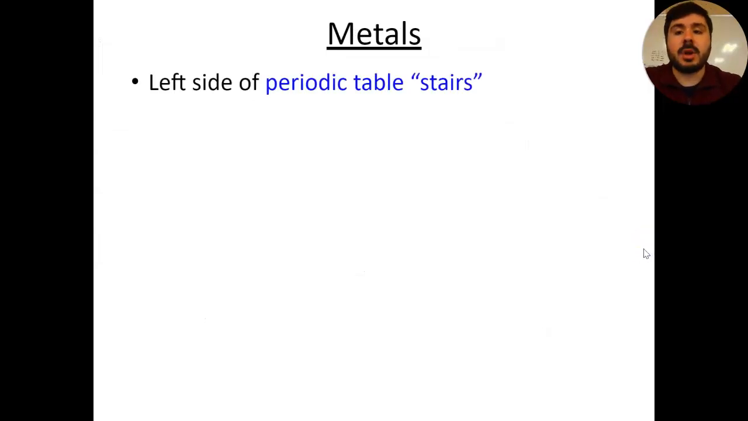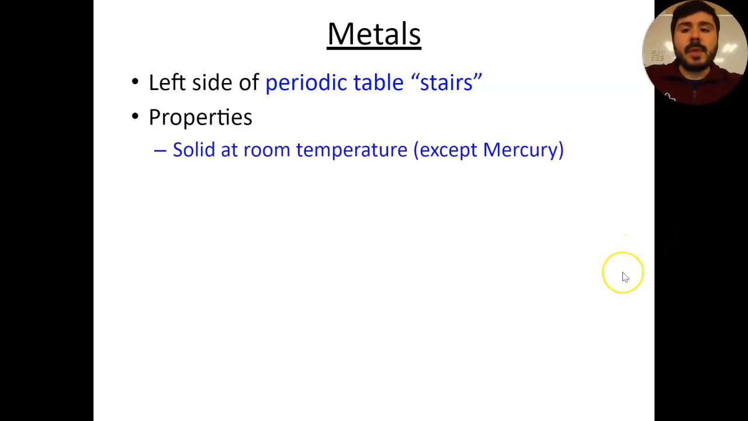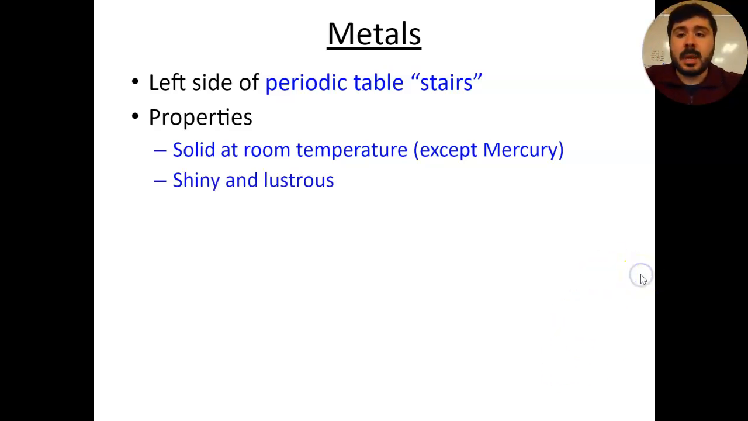And again, our metals are on the left-hand side of this periodic table stairs, or the staircase is what I like to call it. Now, some properties of metals specifically are that they are mostly going to be solid at room temperature, except for one very specific metal, which is going to be mercury, which on the periodic table is represented as Hg. That's number 80 on the periodic table. So if you have your periodic table in front of you, Hg is number 80, which is mercury. That's actually going to be a liquid at room temperature.